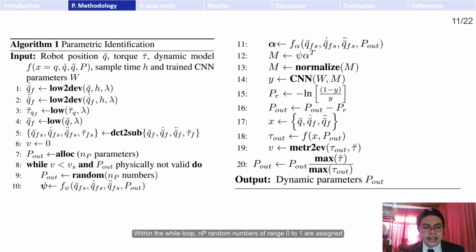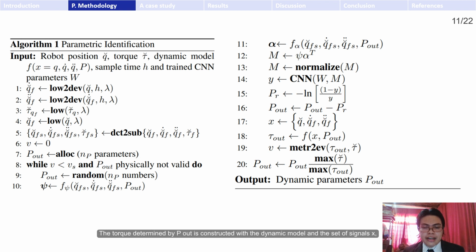Within the while loop, NP random numbers in the range 0 to 1 are assigned to P out. The vectors psi and alpha are determined in lines 10 and 11 to create an M image in line 12. In line 13, Mn is normalized to the range 0 to 1, and it is introduced to the CNN in line 14. In line 15, the parametric residual PR is recovered by applying the inverse sigmoid function. In line 16, the identified parameters are obtained by subtracting PR from P out.